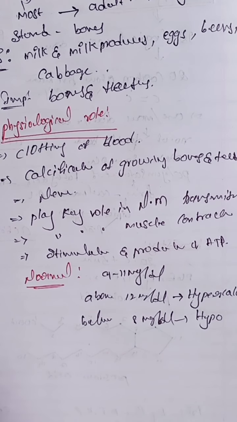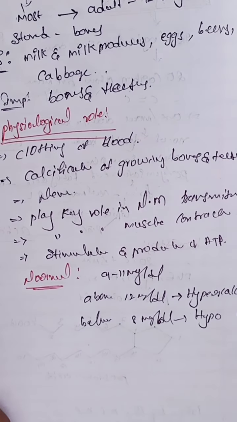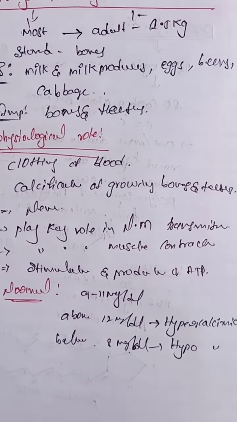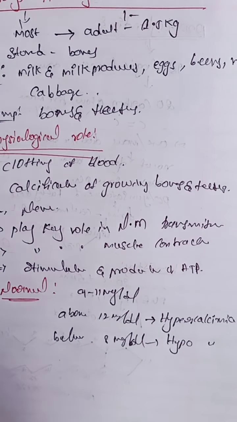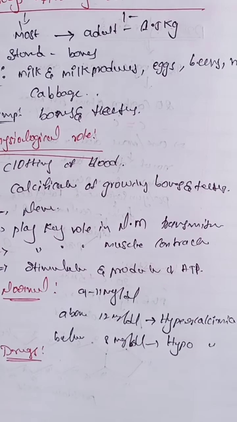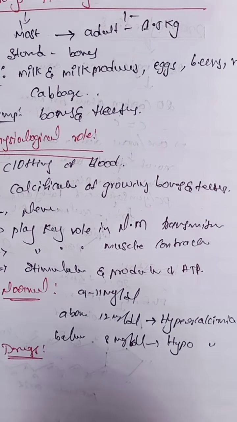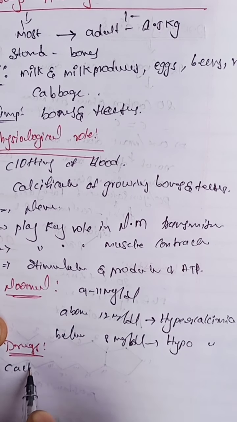And the next one, what are the drugs for calcium balance? First of all, calcium chloride, CaCl2.